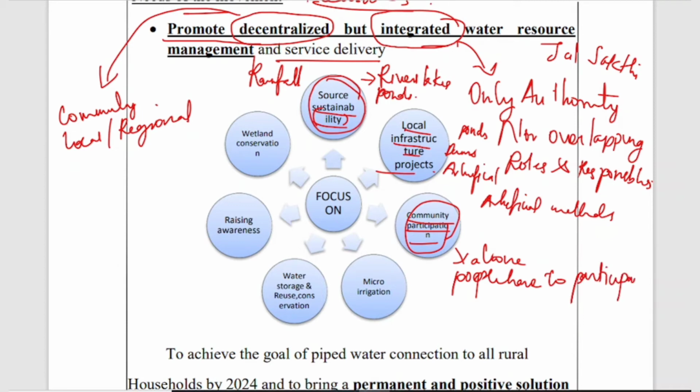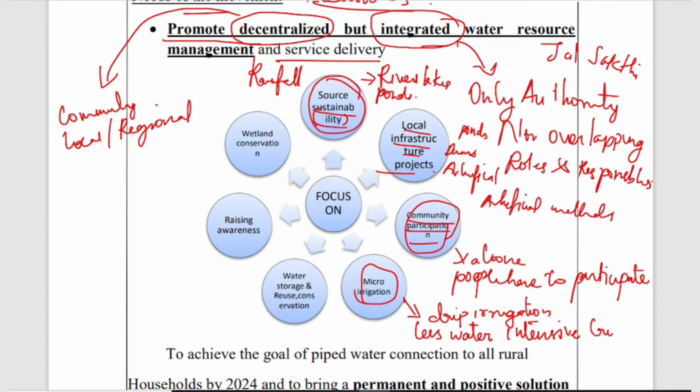And the next thing is micro irrigation, our irrigation facilities. Irrigation consumes more water, so we have to move to less water intensive crops and follow micro irrigation systems. Apart from large irrigation systems, we have to focus on micro irrigation, which includes drip irrigation. Through these ways we can also conserve water as much as possible.